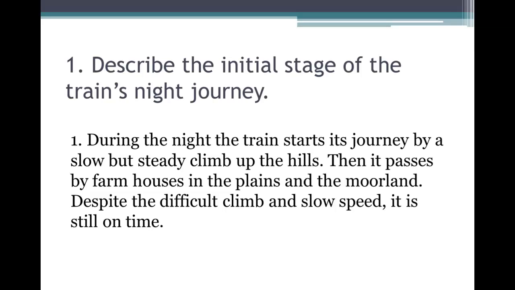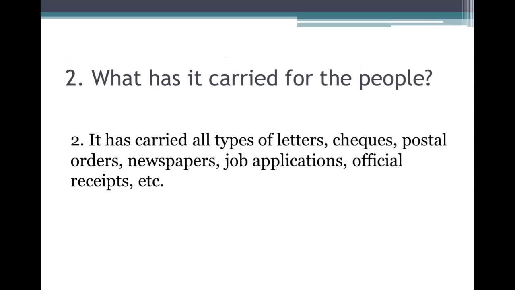Question 1. Describe the initial stage of the train's night journey. Answer. During the night, the train starts its journey by a slow but steady climb up the hills. Then it passes by farmhouses in the plains and the moorland. Despite the difficult climb and slow speed, it is still on time.